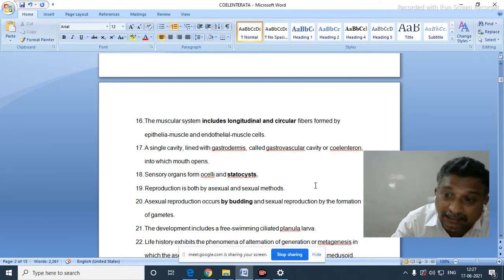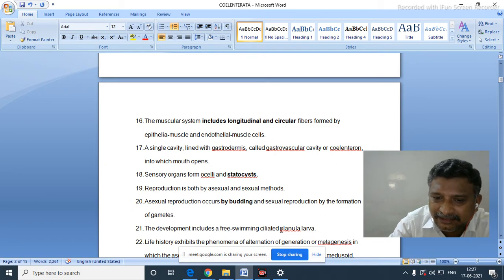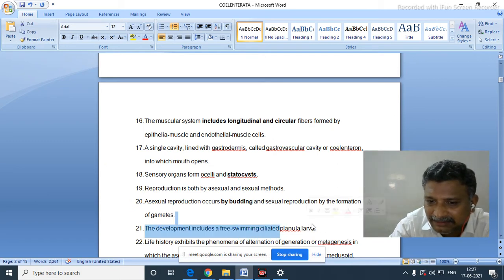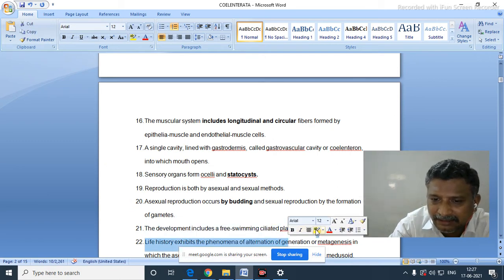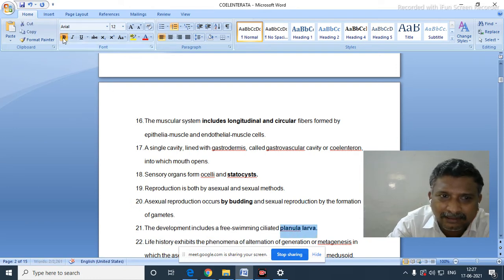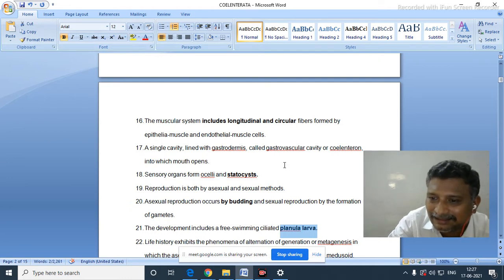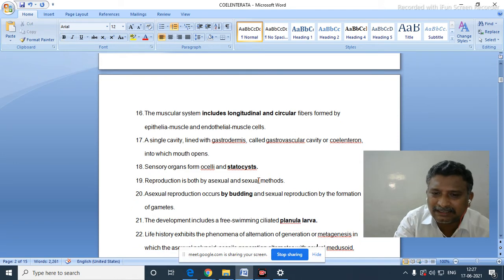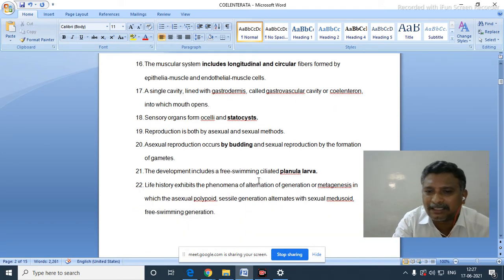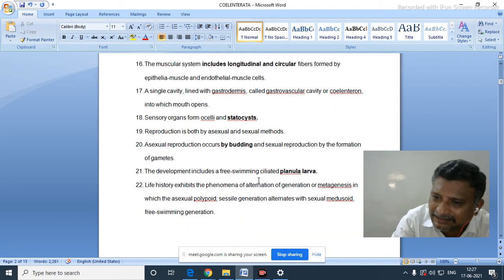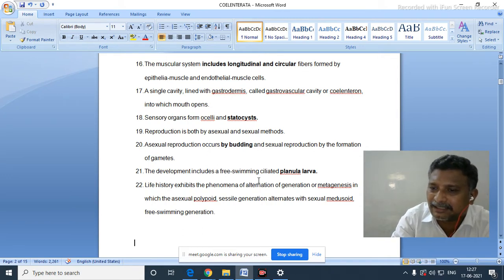Now, the development may be direct or indirect. If it is indirect, which larva may be seen in them? Anybody in the class? Planula larva. Yes, very good. Planula larva is seen in their life history. Okay. So, up to this, nearly 20 to 23 characters are needed and necessary to write a sufficient answer for the general characters of Coelenterata.